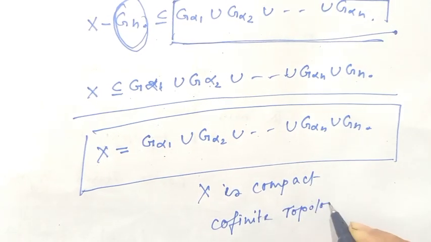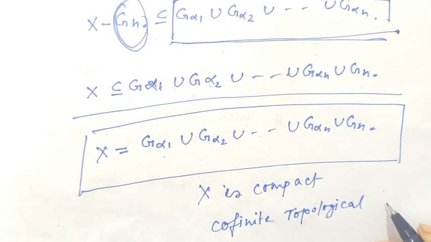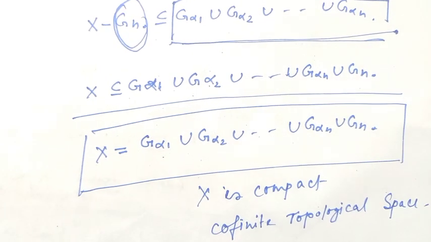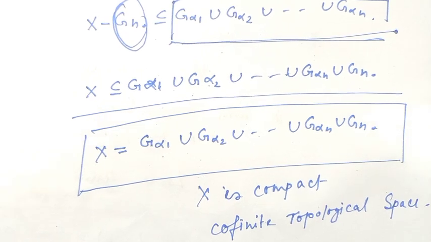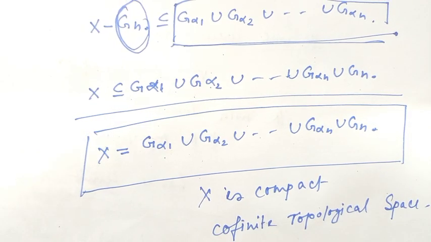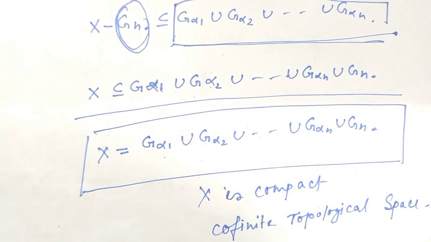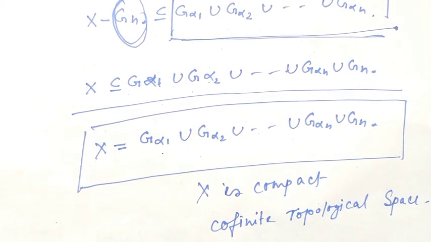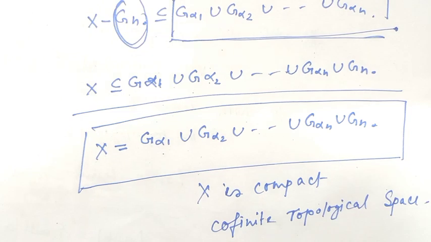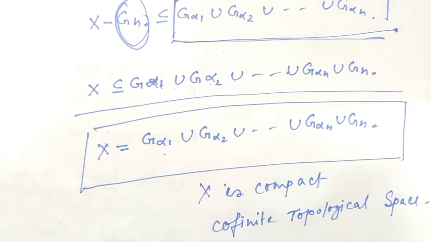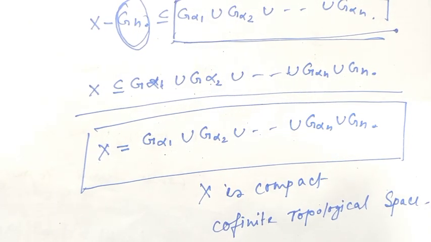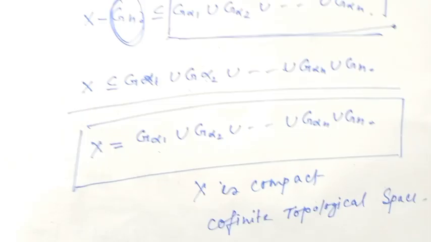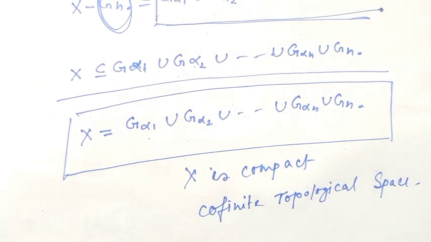I hope all my viewers have understood why the topological space is very important. All compactness depends on which topological space is indicated. In the cofinite topological space, every set is compact. I hope all my viewers have understood. I will stop here.